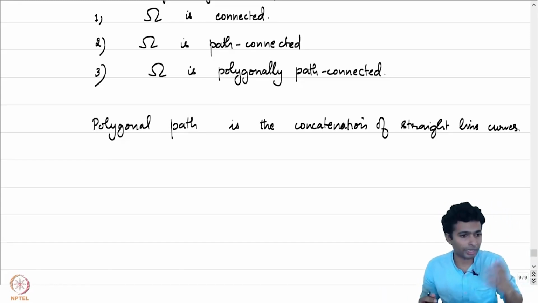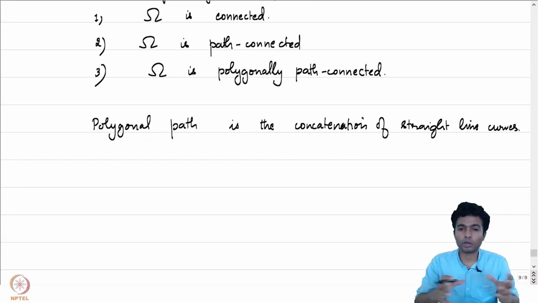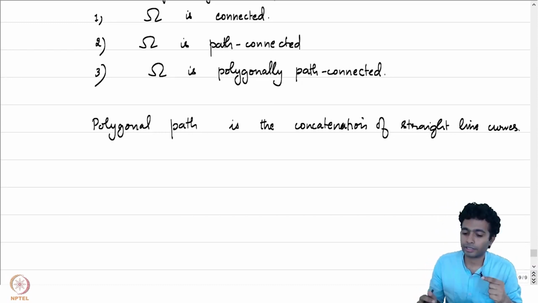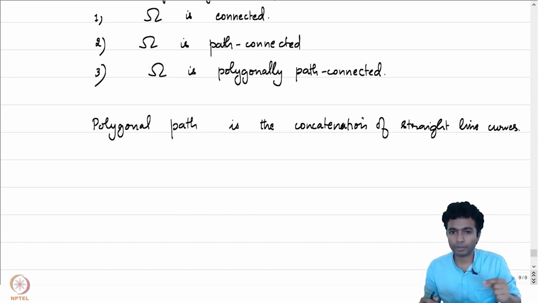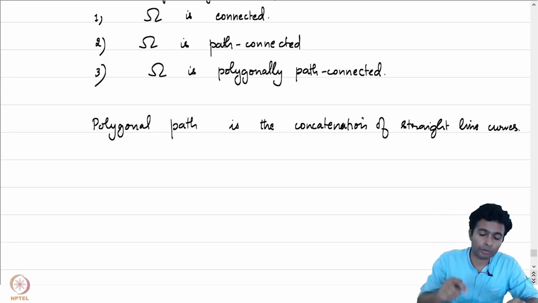If you go back to the first week and look through our lectures, we had proved that these polygonal paths can be arranged in such a manner that each of the line segments featuring in the polygonal path is parallel to either the real axis or the imaginary axis. So, we had proved something in fact stronger than what is written here.